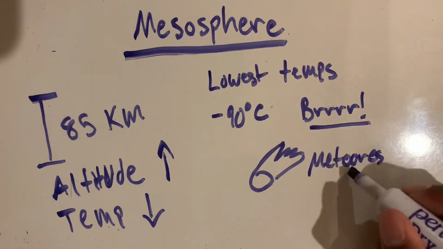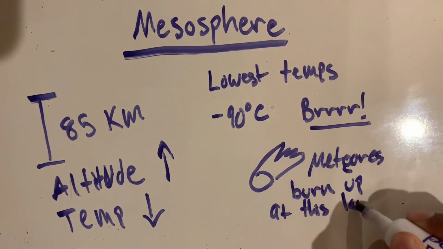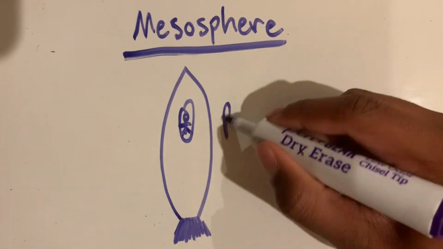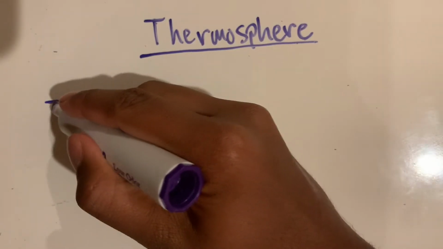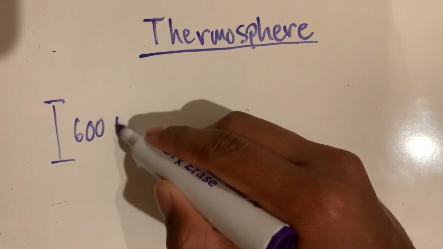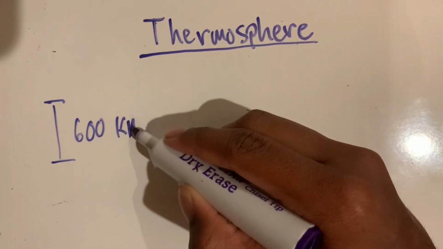The mesosphere is where meteors burn up as they crash to the Earth, and most rockets and rocket-powered aircraft can reach this level of the Earth's atmosphere. The next level of the atmosphere is the thermosphere, which reaches out to around 600 kilometers above Earth's surface.